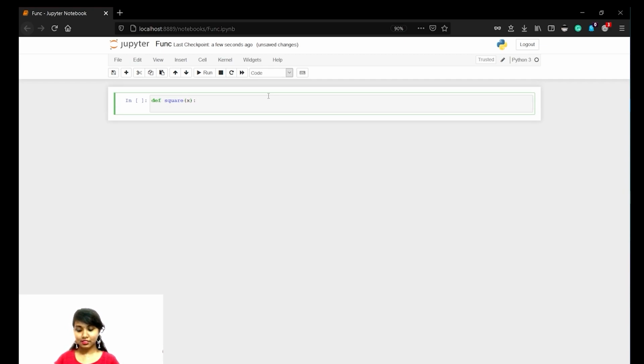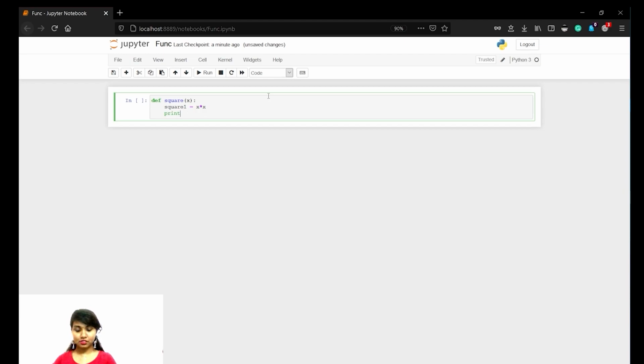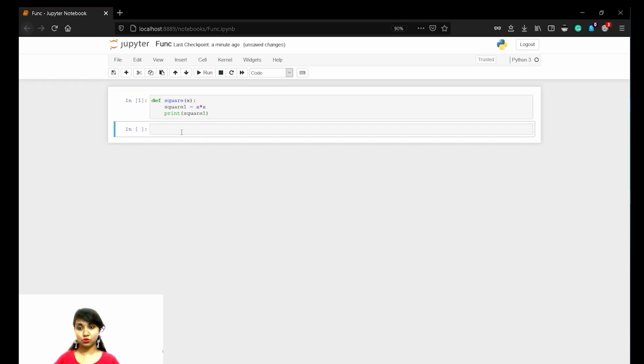Whenever I get this x, square1 is equal to x star x. Whenever I get the x inside this, you should print this and also print square1. You can also give the print option outside the function. You can print it later on. That depends on you, how you use it in your program code.